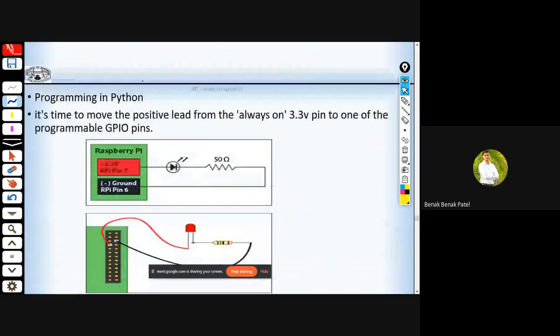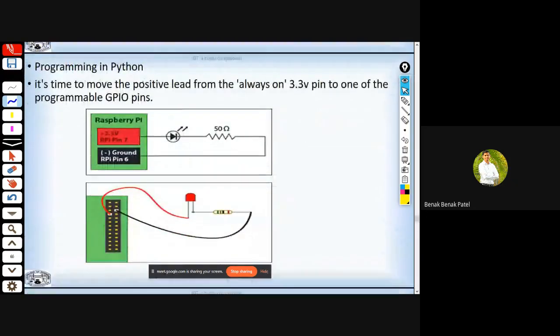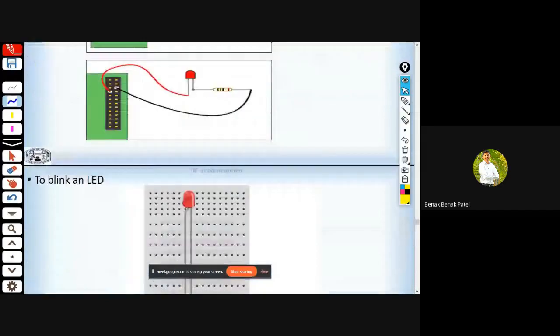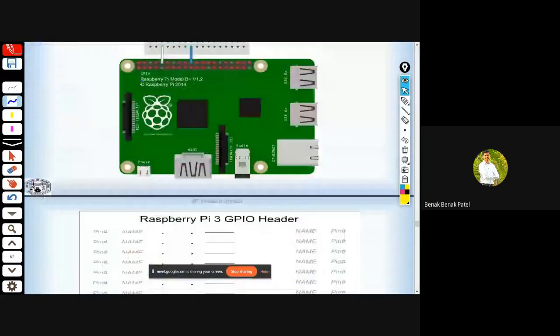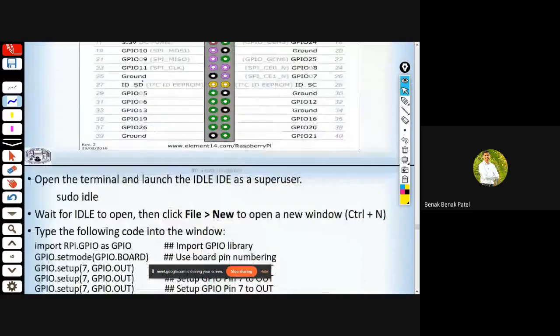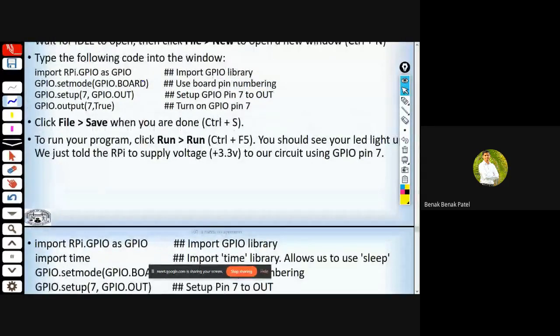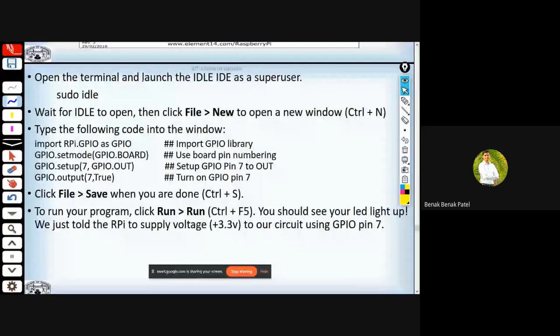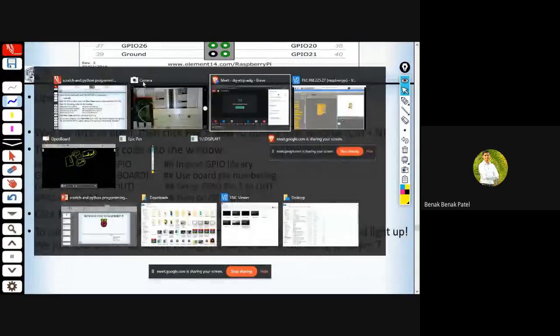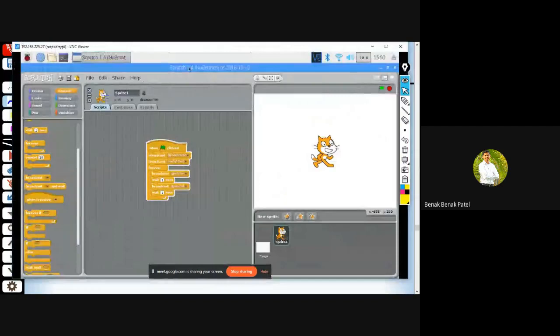Now let's see how to do the same in Python. In order to do it in Python, as I said, let me close this Scratch.